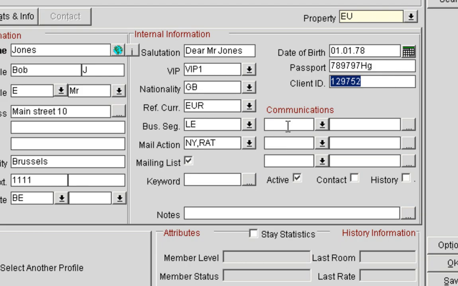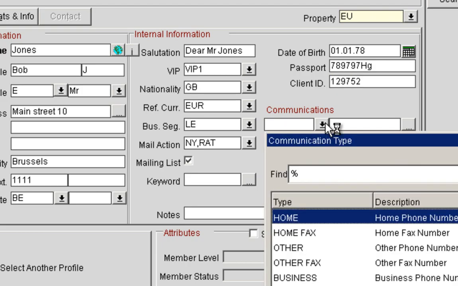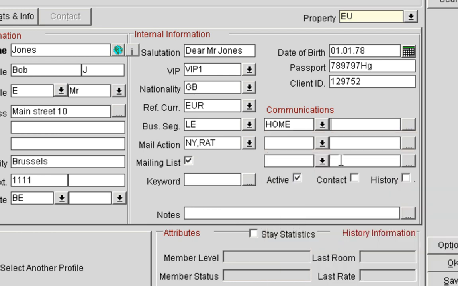I can now put in the communication methods, which would be the phone number of the guest or maybe the mobile number of the guest. And here, even though I have only 3 fields showing, I could also have additional ones. So I could start off with putting in the home phone number, and I could use either 00 and then the country code, or I could put in plus the country code and then the phone number.